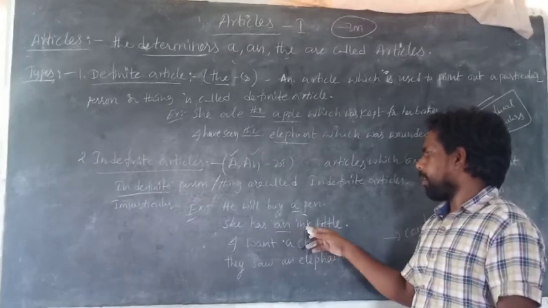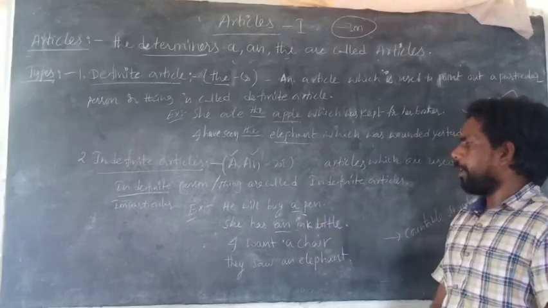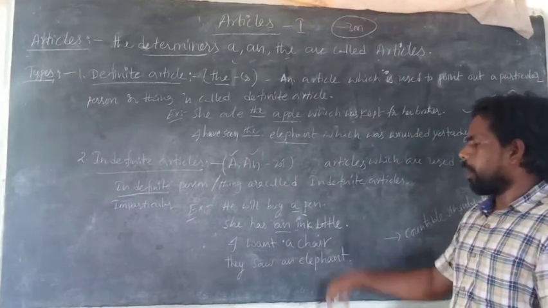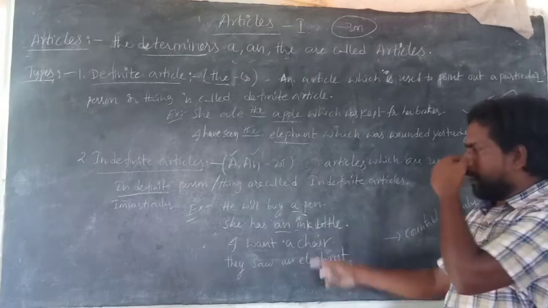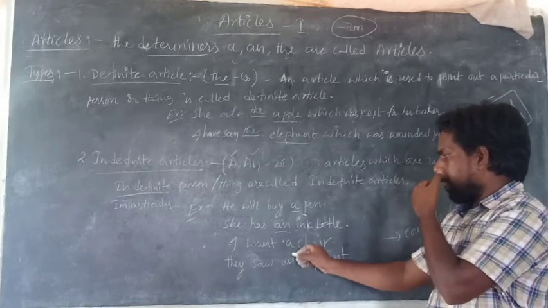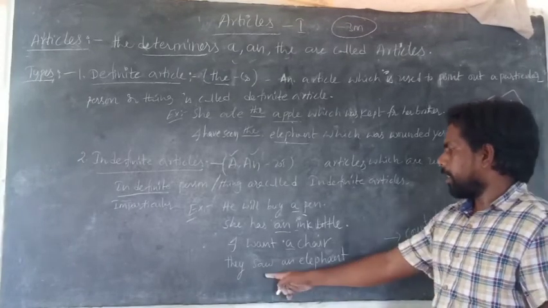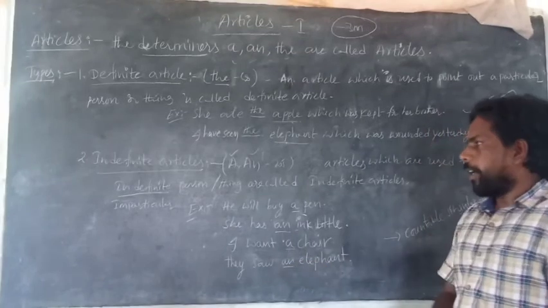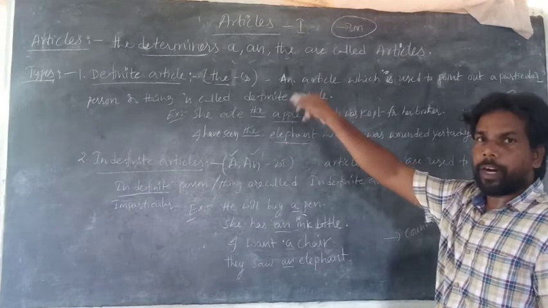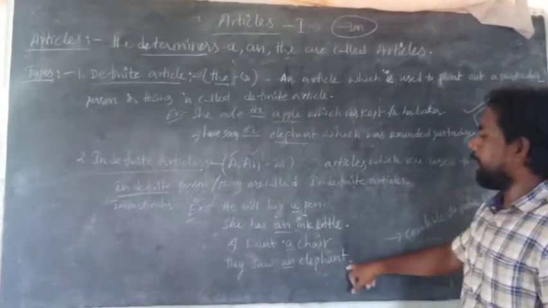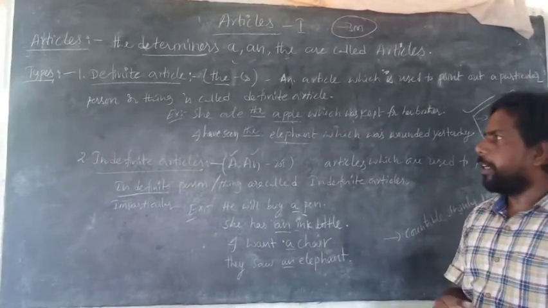Next one: she has an ink bottle. The first letter of ink bottle is i. It is a vowel and the sound is also a vowel sound, so an. It is also indefinite. I want a chair. A chair means any chair, it is not particular. Next, they saw an elephant. The difference from before: I have seen the elephant which was wounded yesterday. But here they saw an elephant, one elephant. It is not particularized.